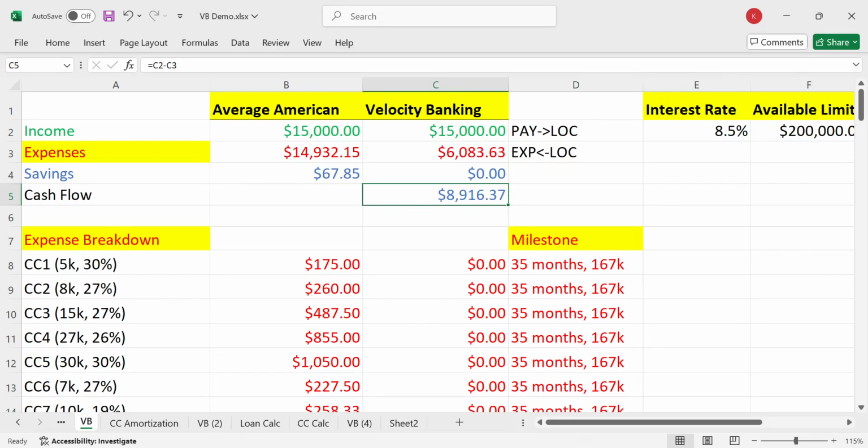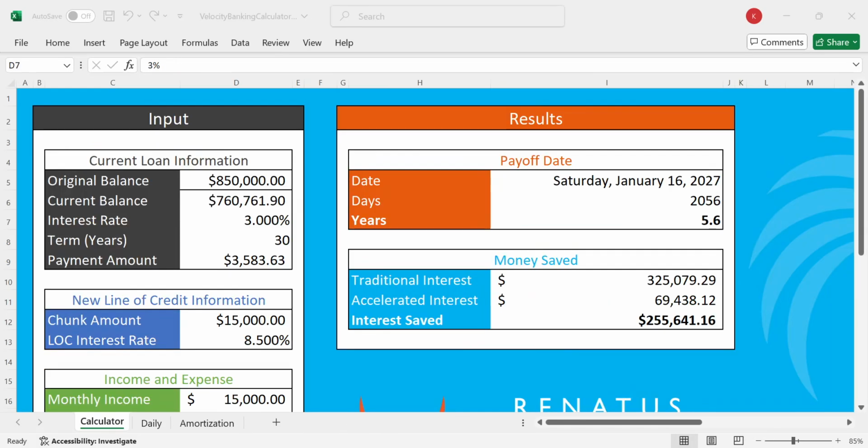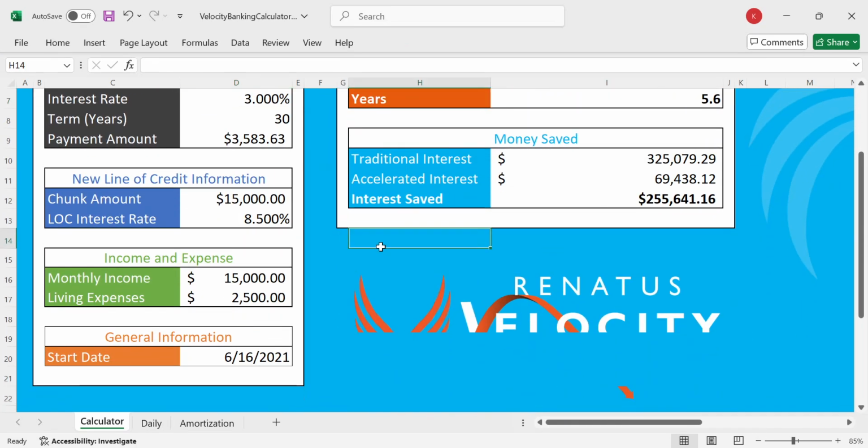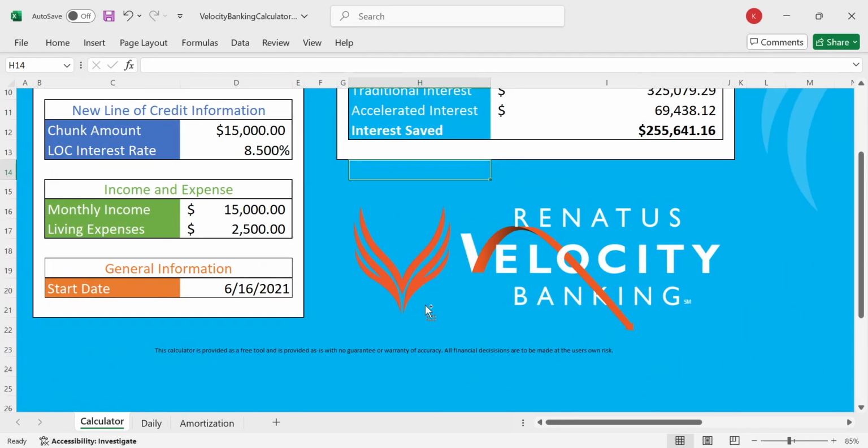Okay, so let me go ahead and open the velocity banking spreadsheet. Give me one moment. All right, bam, there we go. So what's this? This is a velocity banking calculator from Renata's, where I originally learned velocity banking from. I don't know if you can see that well. All right, there we go.